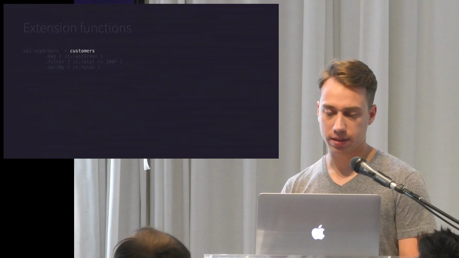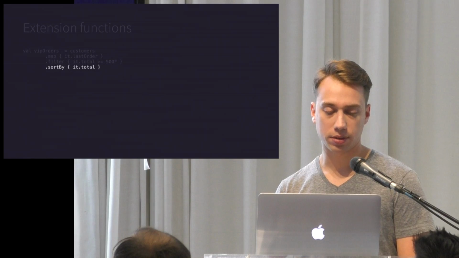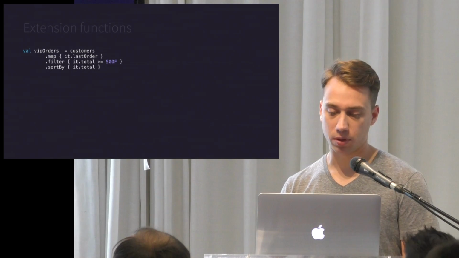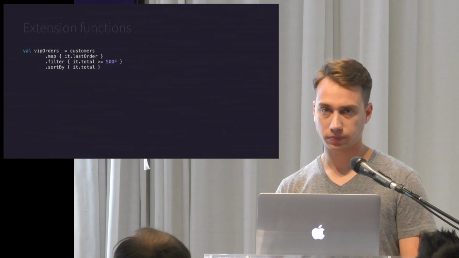So we start with our list, and in order, now we can map the list, and we can filter the list and sort the list. It's very readable. It's still using Java collections. It's not modifying anything.